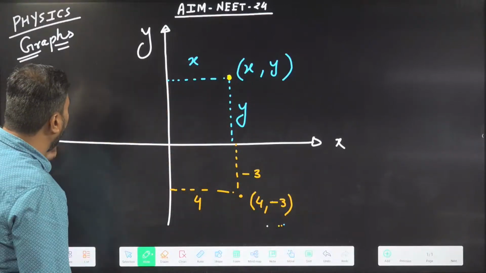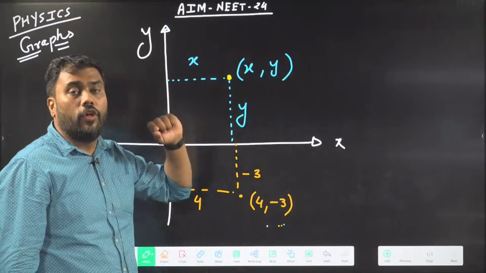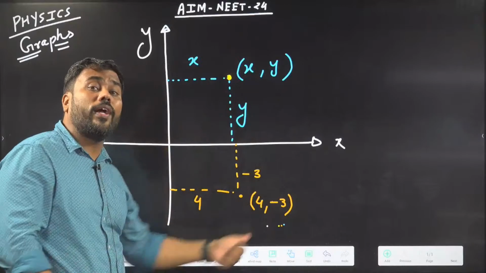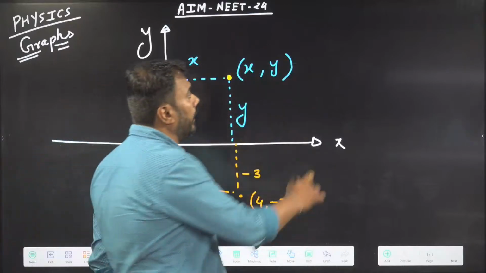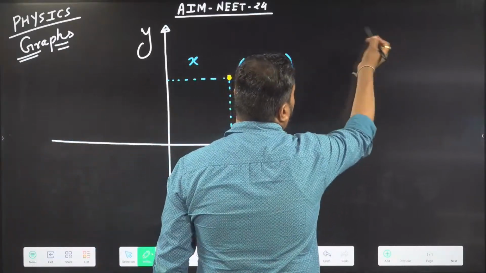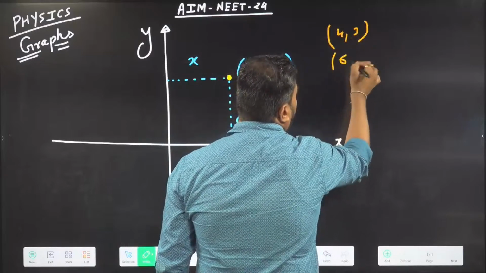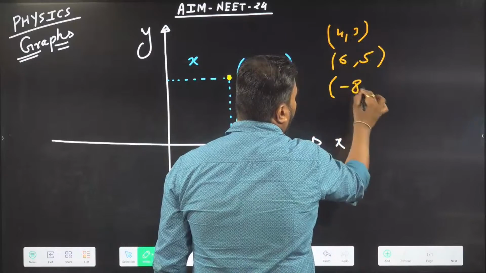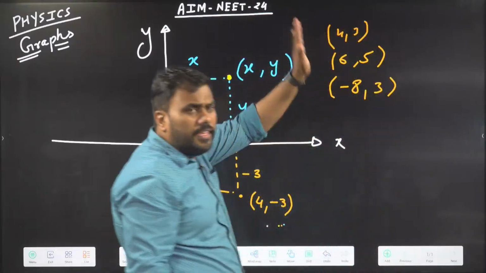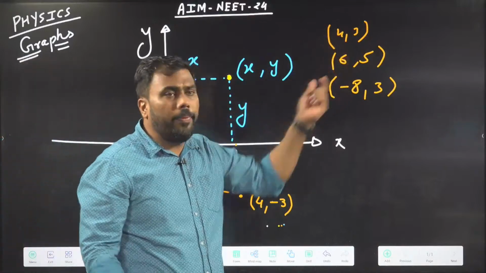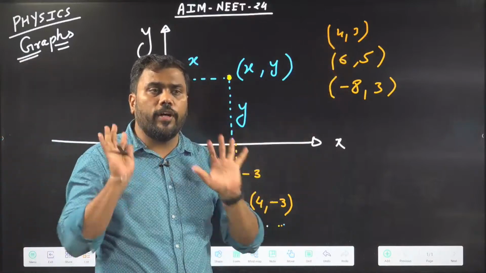So any x, y pair represents a point on this plane. Any pair of x, y, like (4, 3), (5, 6), or (-8, 3). What are all these? These are just points on the plane. Any pair of x, y represents a point on the plane.